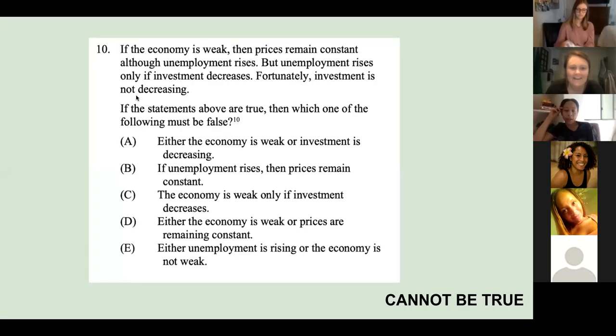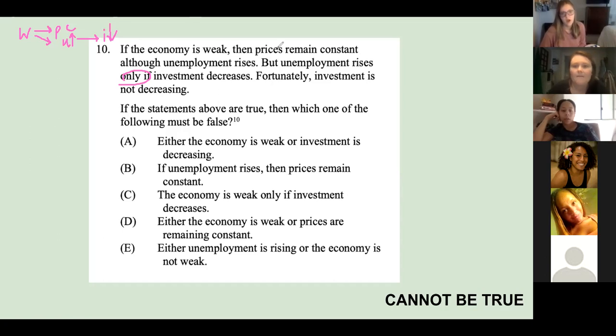So it's saying if the economy is weak, oh, I should not use that question color. If the economy is weak, then prices remain constant, although unemployment rises. So unemployment goes up. But unemployment rises only if investment decreases. What kind of condition is "only if" introduced? Necessary. So after unemployment rises, we're going to have investment decreases.